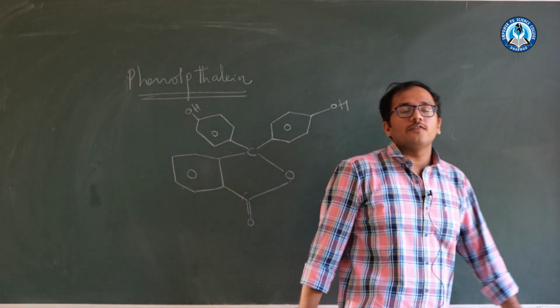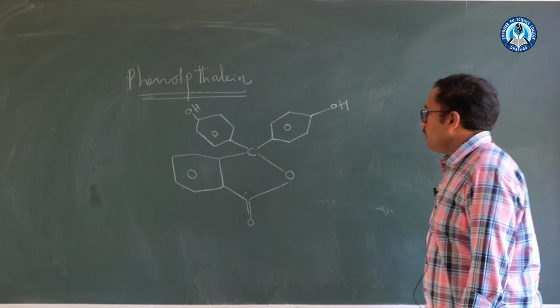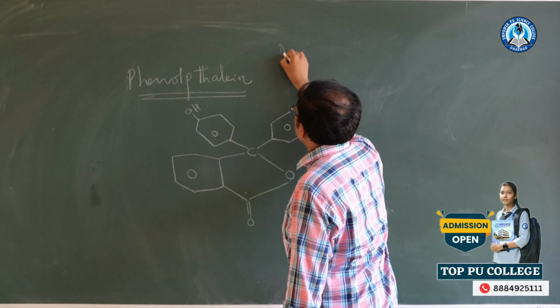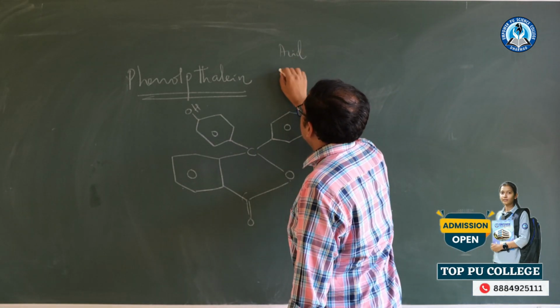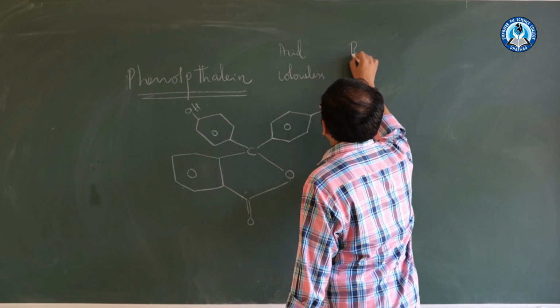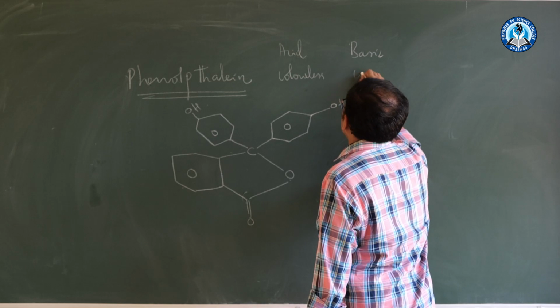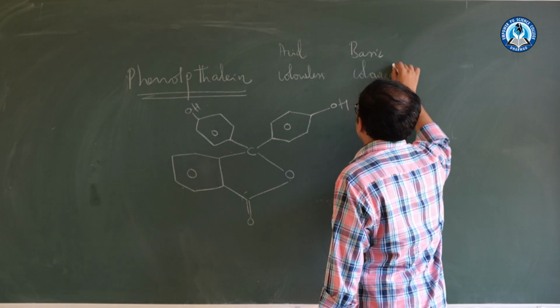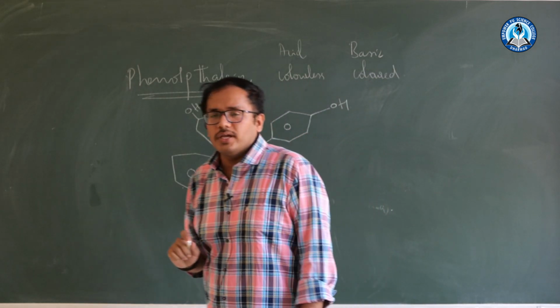This is the structure of phenolphthalein. This phenolphthalein in acidic medium is colorless. In basic medium, it is colored.